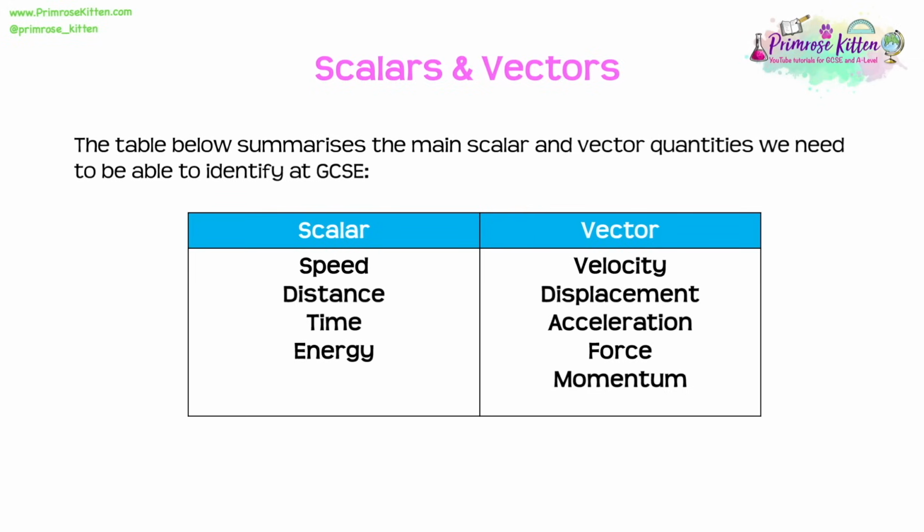Now at GCSE, of course, we learn about so many different things. Now, I've got this little table here just to summarise whether certain things you've learnt about are scalar and vector. So we need to know that speed is a scalar, whereas velocity is a vector. Distance is a scalar, whereas displacement is a vector. Time and energy are both scalar quantities as well, because they just have a size associated with them, not a direction. Whereas acceleration, force, and momentum, all of these things we will learn more about, are all examples of vectors.